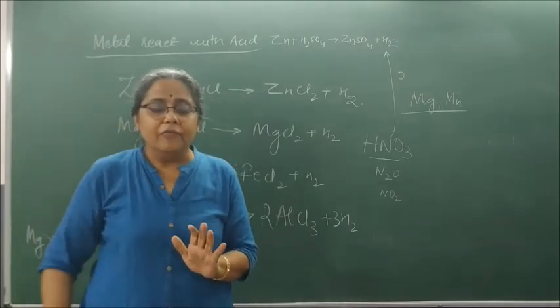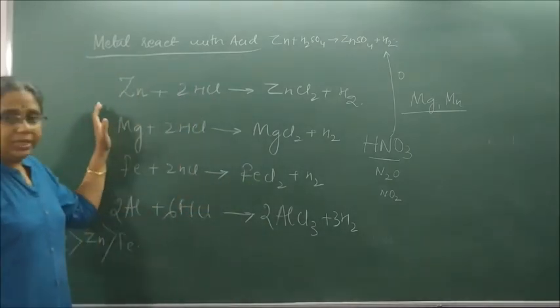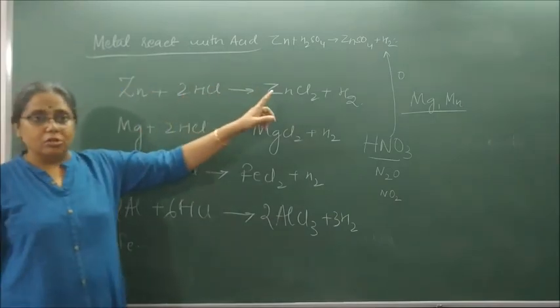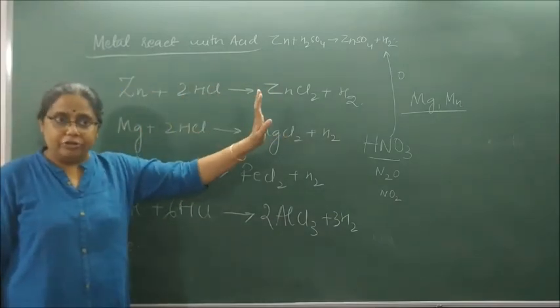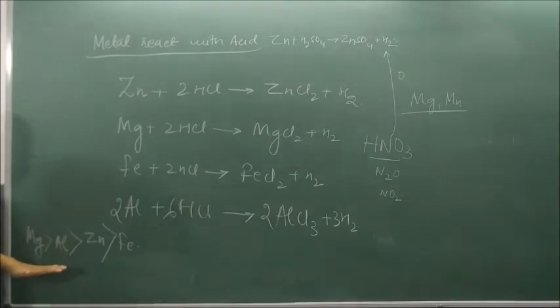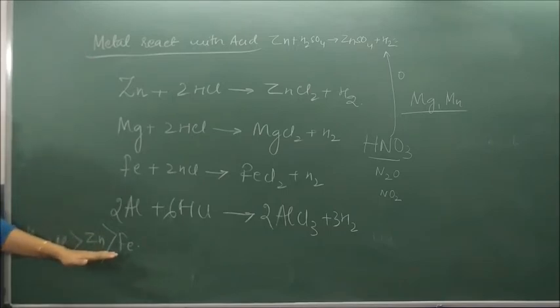So clear? When any metal reacts with acid, it forms salt and liberates hydrogen gas. The reactivity of the metal follows the order: magnesium greater than aluminium, greater than zinc, greater than iron. Okay?